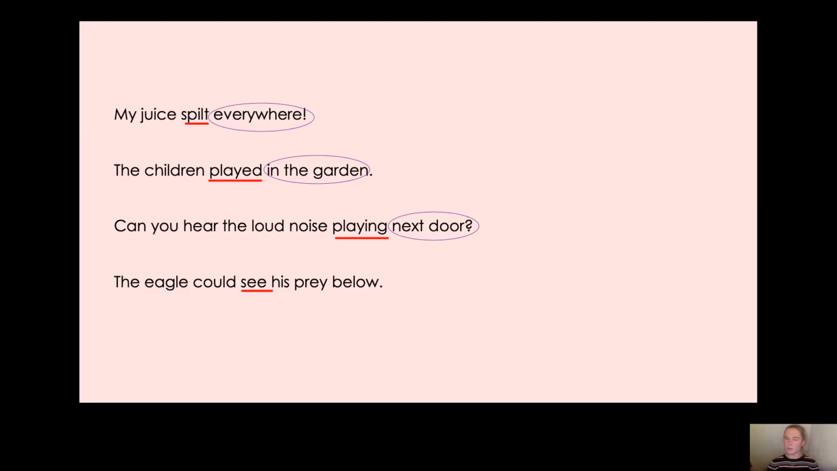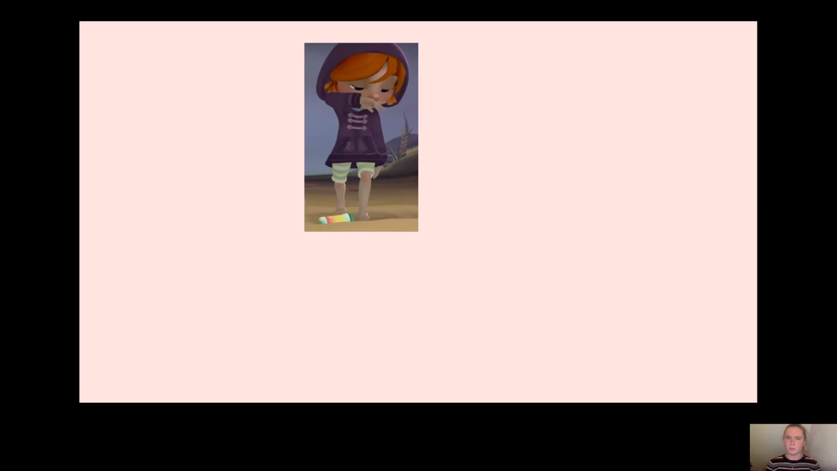Now, this is a bit different to the other ones because the adverb of place isn't directly after the verb. So what is it? Yes, that's right. It's below. So the eagle could see his prey below. Okay, so that's where the eagle could see his prey below. That's the answer to the question of where. So let's go back to bubbles. I would like to write a sentence using an adverb of place for this picture.